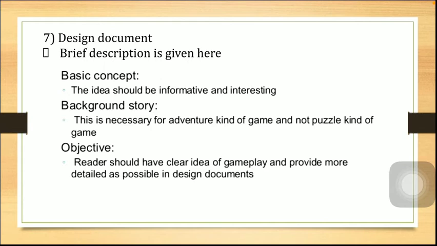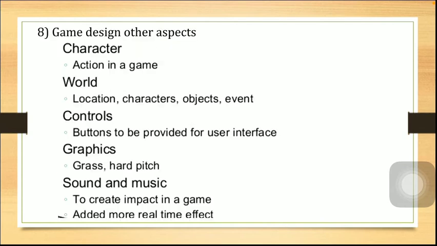Whenever you are writing the objective on paper, the reader should get a clear idea about what the gameplay will be. Therefore provide as many details as possible in the design document, in which the gameplay is also there, where the gameplay tells how the game will work from beginning till the end. Everything is described here, how the game will be loaded, how the title screen will be visible, the option screen, how the player will select the choices, and everything. Here everything will be given in detail in a written format.